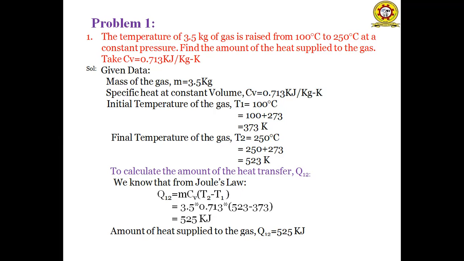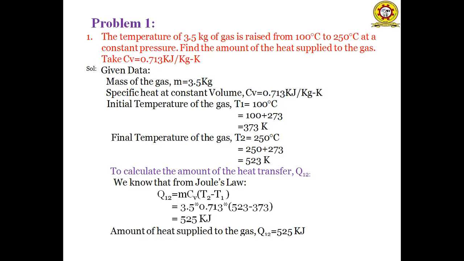that is equal to 373 Kelvin. The final temperature of the gas T2 is equal to 250 degrees centigrade. We have to convert degrees centigrade to Kelvin, so 250 plus 273 is equal to 523 Kelvin.